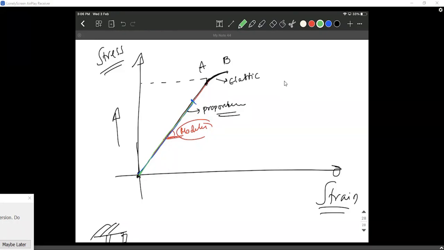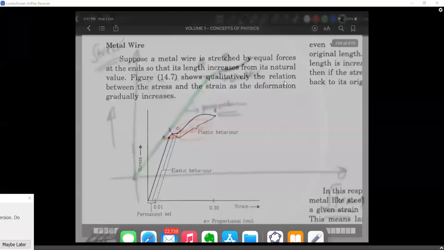Now the point here is, even though I cross the limit A, it's not a straight line anymore. There is a little bend, but it is still elastic, which means if I remove the weight, it will come back in the same line only. That is a good point about point B. But once I cross point B and go beyond, there is a plastic limit, I guess. There is a word called plastic limit.